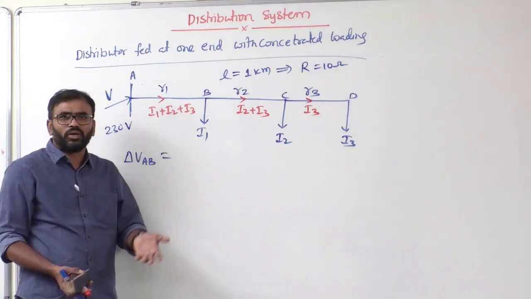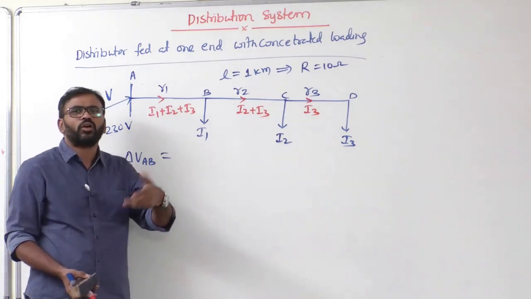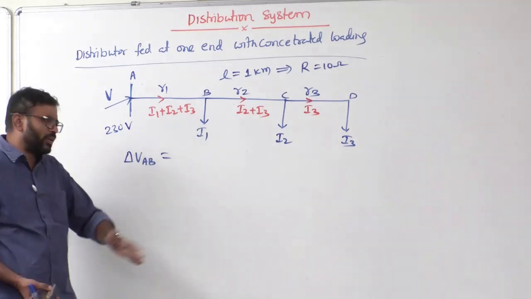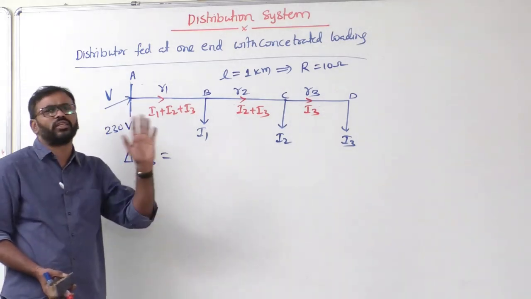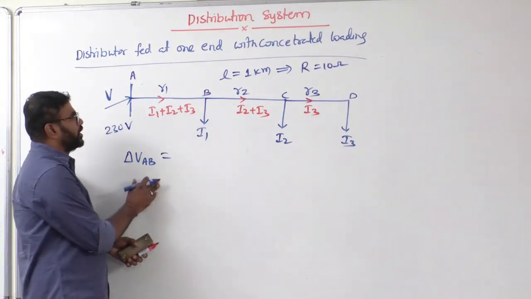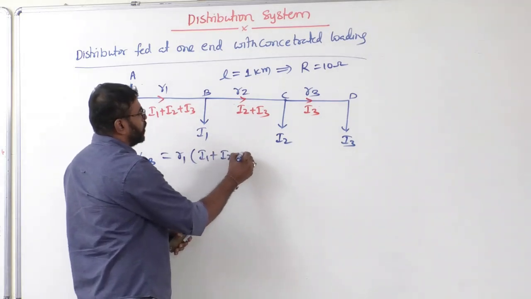But in the GATE exam, with the calculator there, you cannot directly add and multiply complex numbers. We can do the calculations, but it takes more time. That's why generally he will give you a DC system. Even if it is given as an AC system, you can easily calculate, sir. Nothing great. Anyway, delta VAB, what can I write now? R1 times I1 plus I2 plus I3.